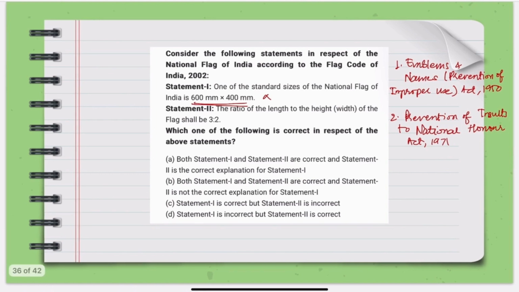The Flag Code of India of 2002, this is not a law but a comprehensive document that brings together all existing laws, conventions and rules related to the flag's usage and presents them in a user-friendly code.